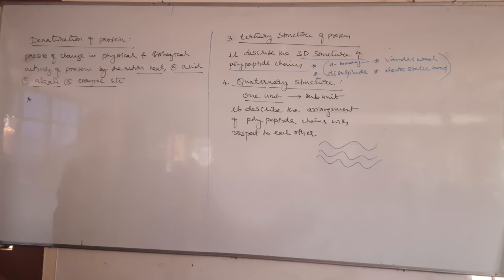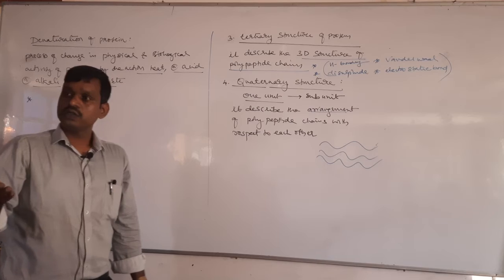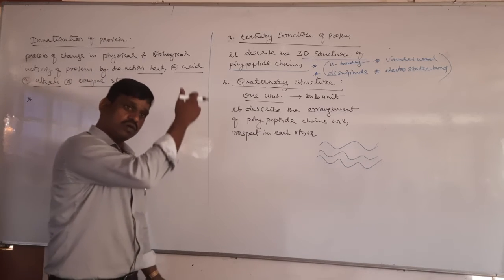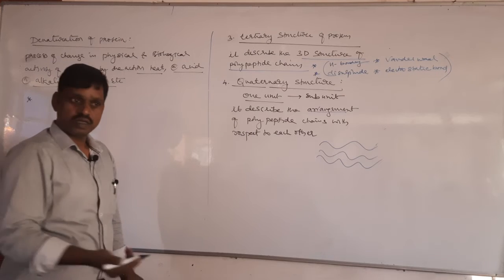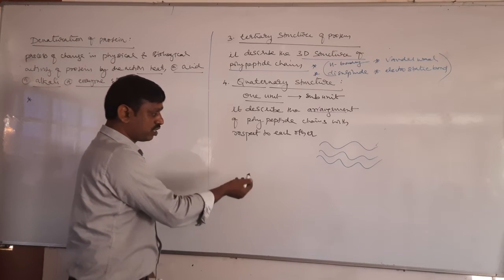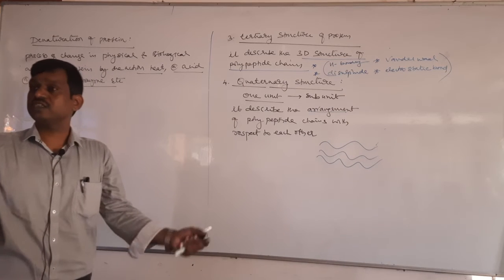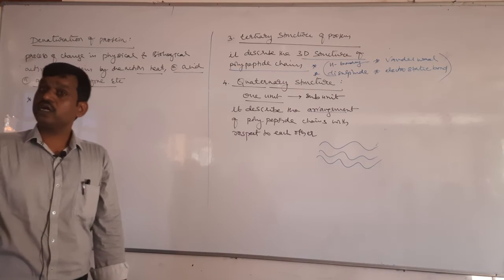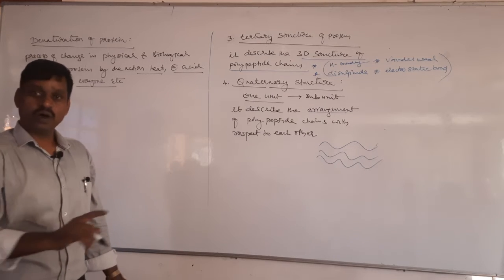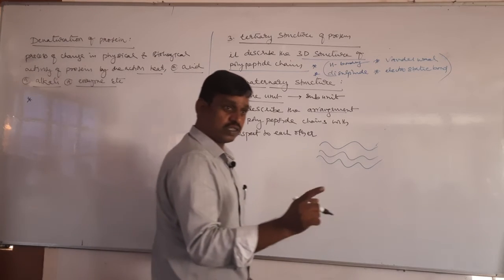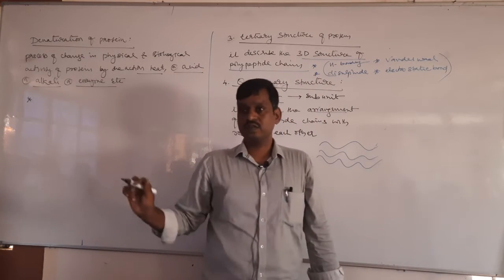Why? If there is a change in primary structure, what happened? The complete protein changes. The change in primary structure is nothing but breaking of the peptide bond. When the peptide bond is broken, the whole protein changes. Protein is converted into amino acids. So except primary structure, the secondary, tertiary, quaternary structure may or may not change, but not primary structure.